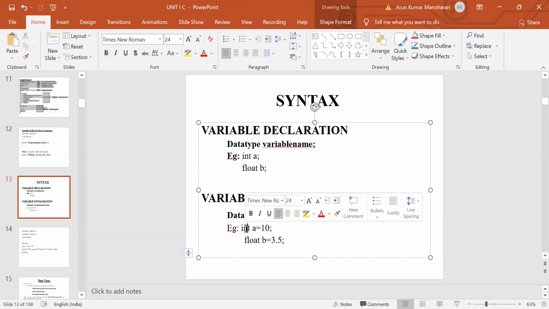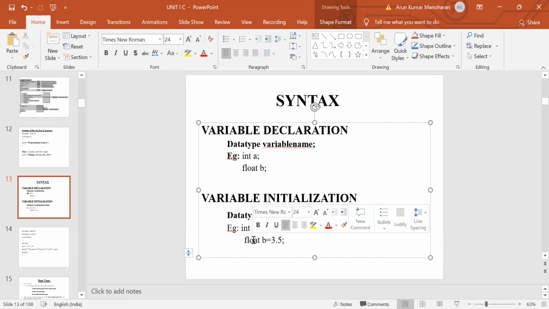Here int is the data type followed by a as the variable name. Okay. So in this statement, we have assigned the value 10 to this variable a. This 10 should be an integer value. Okay. So on the next example, floating point type.